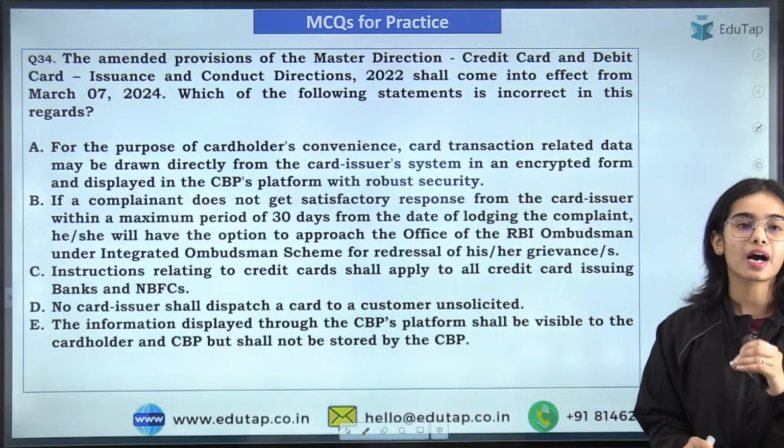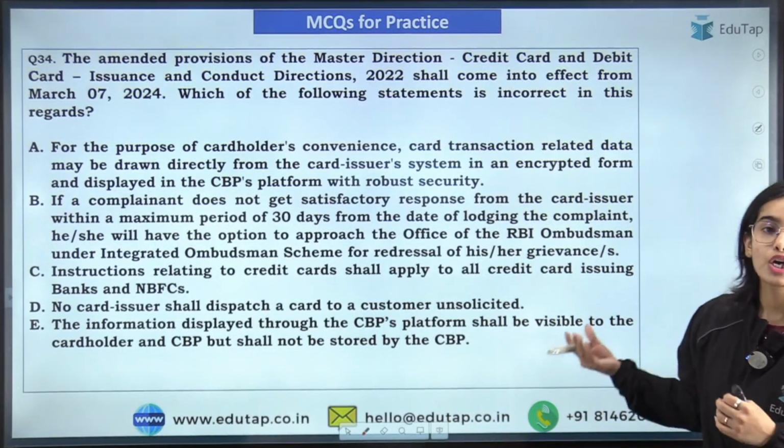Now the next question is in regards to the master direction for the credit card and debit card. So try to answer this question.